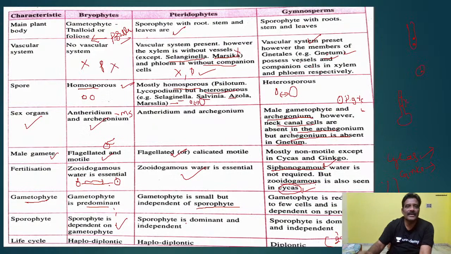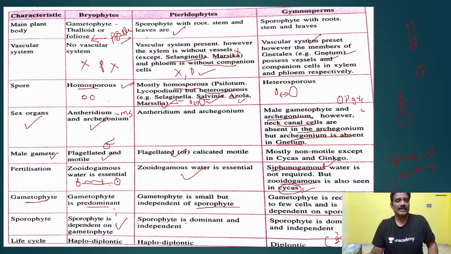And here you see Bryophyta, Pteridophyta, gymnosperms. Important point: Bryophytes are only homosporous. Pteridophytes are mostly homosporous. Some are heterosporous, for example Salvinia, Azolla. These are examples of heterosporous plants in Pteridophyta. You have to write like this. Gymnosperms are completely heterosporous.